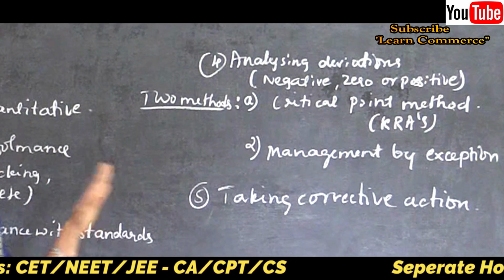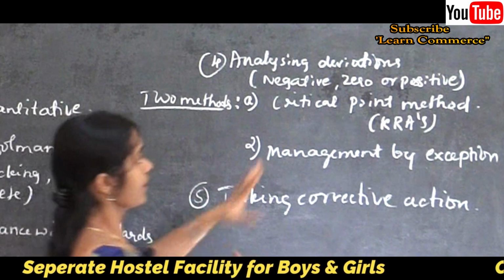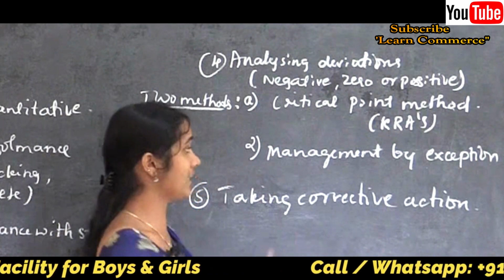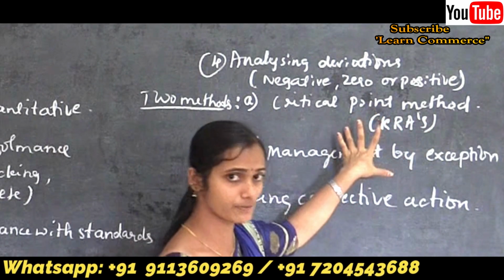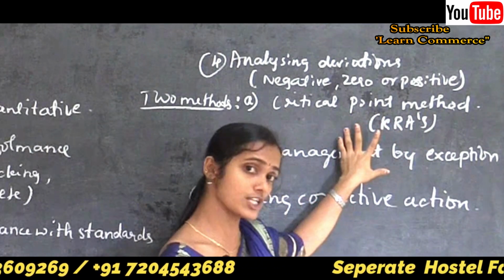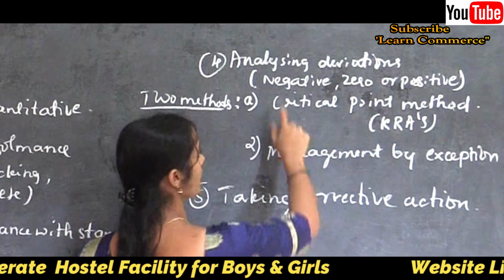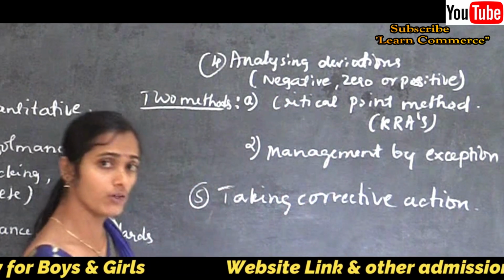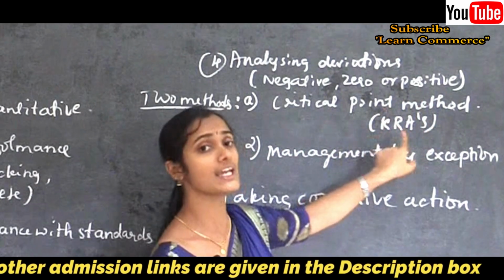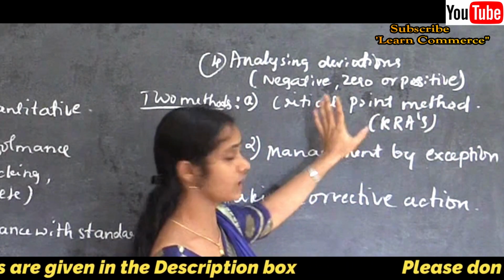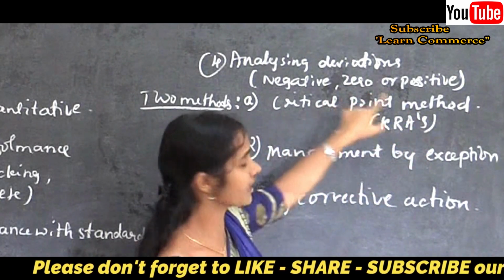For example, if anything goes wrong in any critical points of the organization, then the entire organization suffers, right? So here control is focused only on the critical points, the key results areas. That is the critical point method.